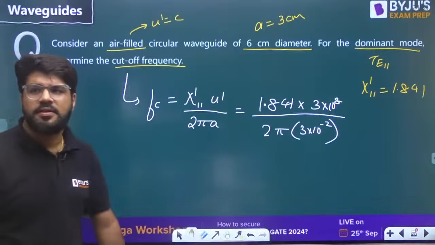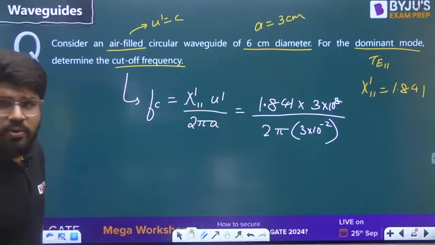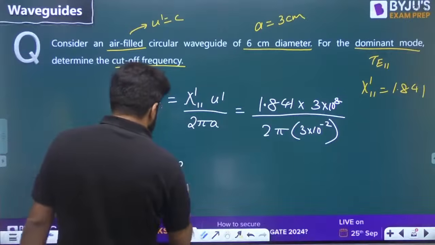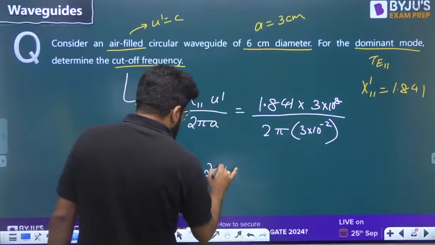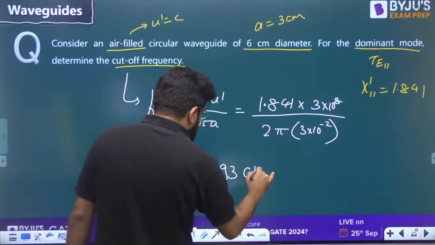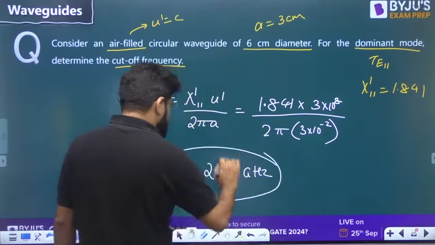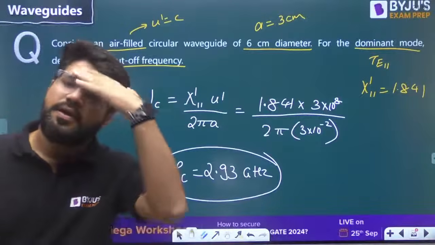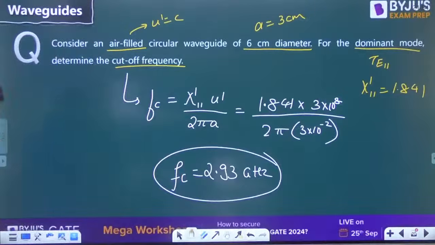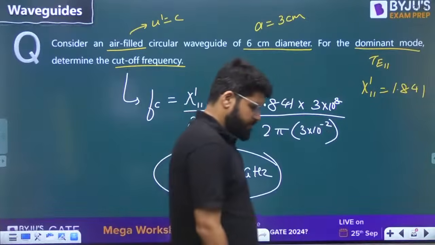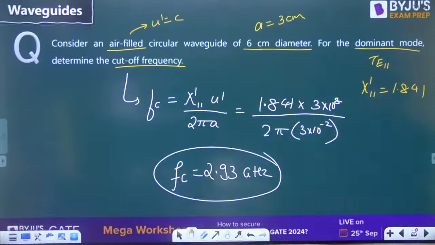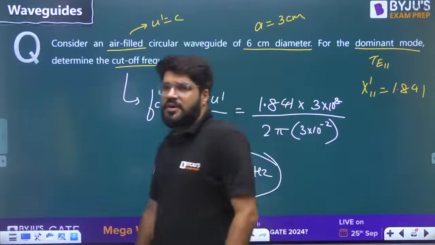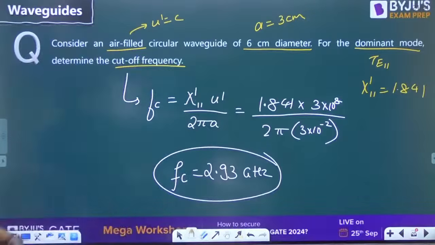The answer is 2.93 gigahertz. Okay, no Gajendra, only TE and TM, right? 2.93 gigahertz. Transmission lines will make you allow that. Not the perfect circular waveguides, Gajendra. Okay, so 2.93. This question is solved.